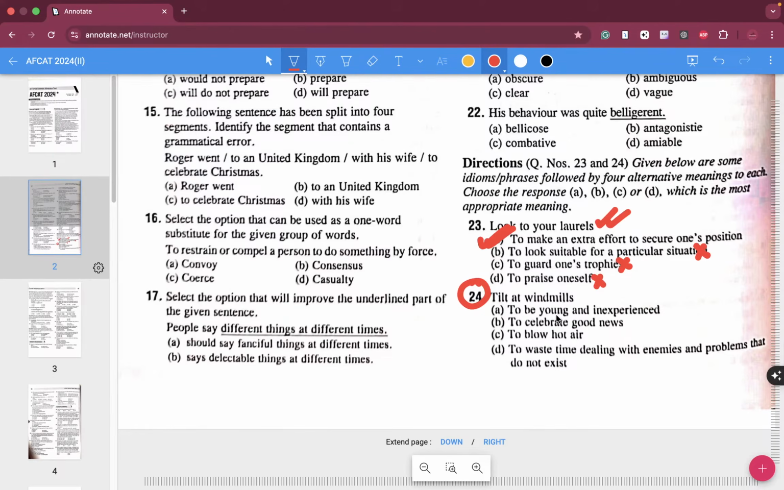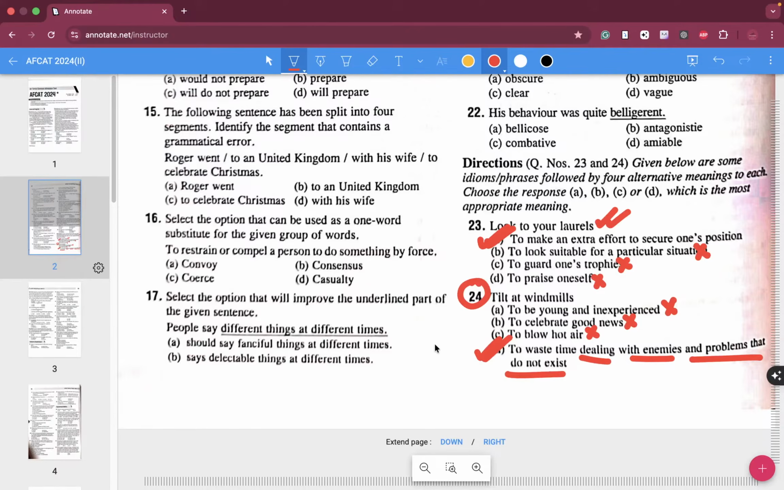This is also a very important one. Tilt at the windmill. To be young and inexperienced, no. To celebrate good news, no. To blow hot air, no. Windmills are tilted only, right? Like the blades, those are tilted and they just move. Try to understand. Tilt at windmills means to waste time dealing with enemies and problems that do not exist. Question number 24, the correct answer is D, folks.